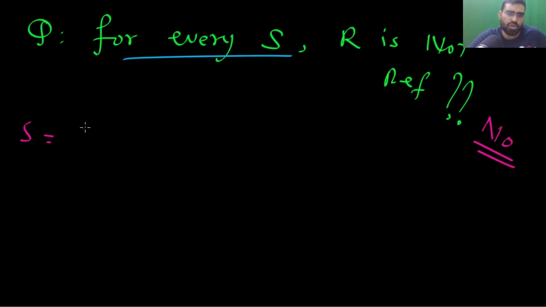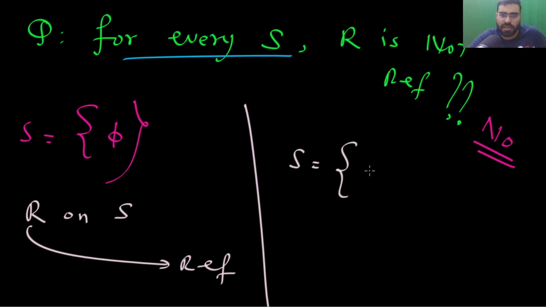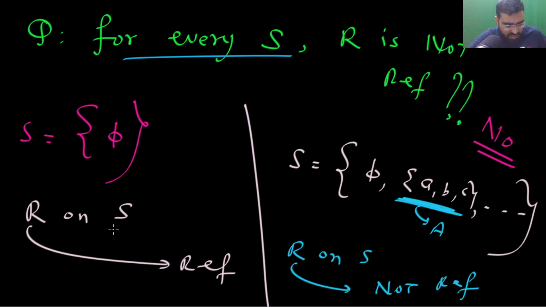The answer will be no, because you can take this collection of sets, and if you define R on this S, then that will be reflexive. But remember, if you take some other set S, for example, A, B, C, or some more, then in this situation, if you define R on S, that will not be reflexive. So this will be a nice question that can be created.